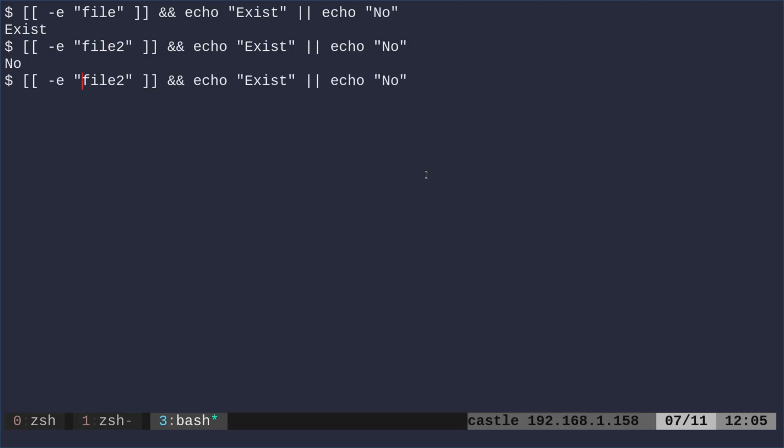And again, we'll just go in here and we will say test, and you can see that it exists. So file exists and test exists. One's a file, one's a directory, but the fact that it exists, we are returning exists, but file2 does not exist, so we're saying no.